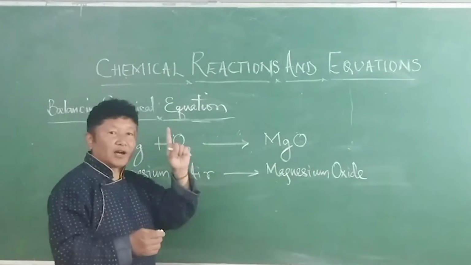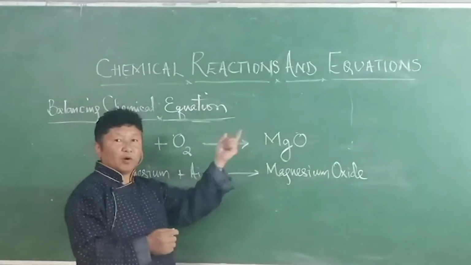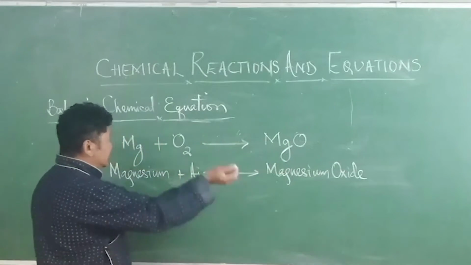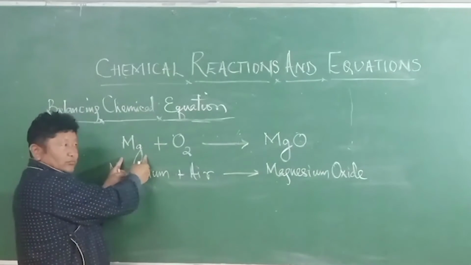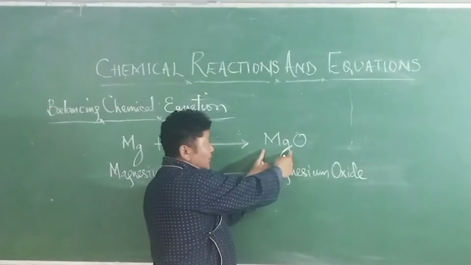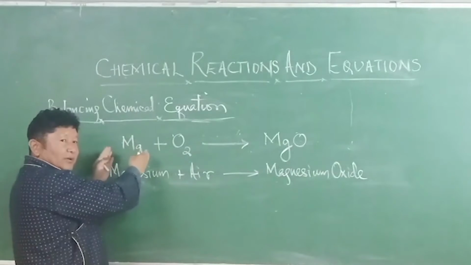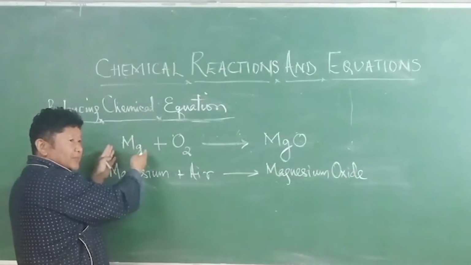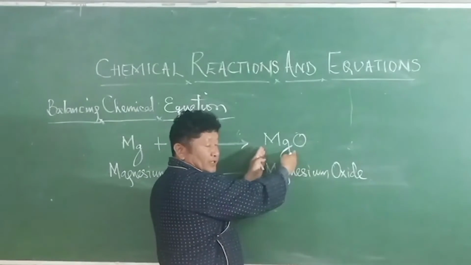Magnesium burns in air to form magnesium oxide. We see that the magnesium atom number is the same. The number of magnesium atoms present in the reactant is equal to the number of magnesium atoms present in the product.